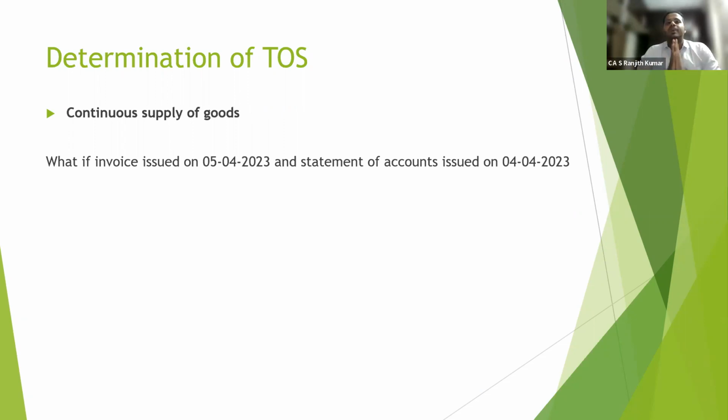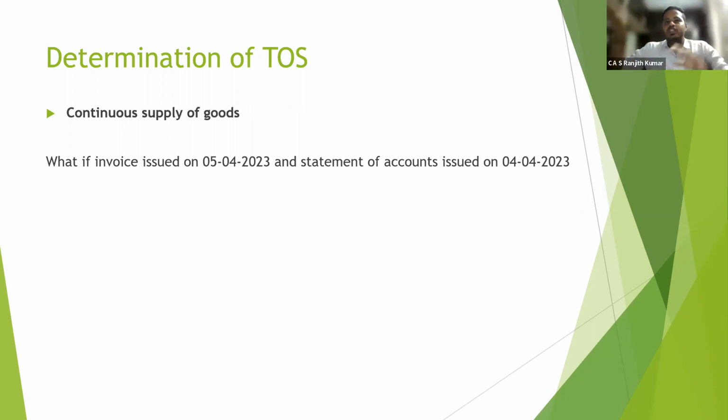So time of supply in case of continuous supply, date of invoice, date on which statement of accounts issued, whichever is earlier. When successive payments involved in continuous supply of goods, then what is the time of supply? The invoice has to be issued or ought to have been issued on the date of receipt of payment.